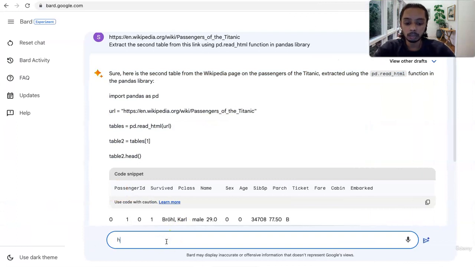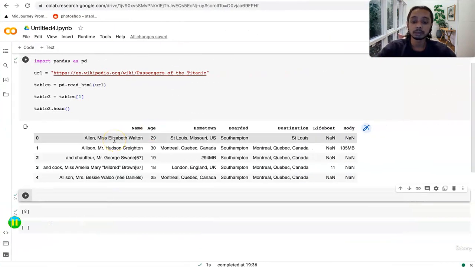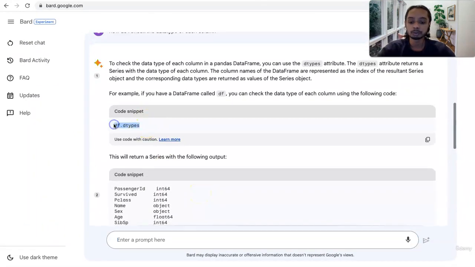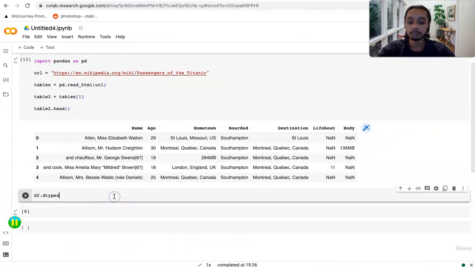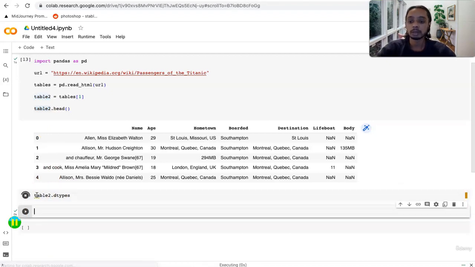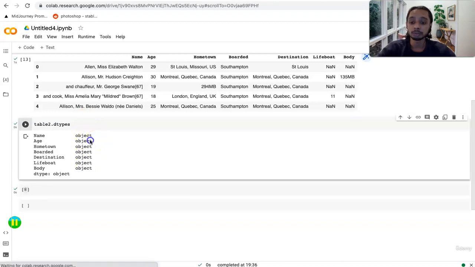Now, how do I check the data type of each column? What we're trying to figure out here is whether something is text or an integer or a float. Different types of variables are stored in Python as different data types. So we're trying to figure out what are the data types of different variables. So it says use this code, df.dtypes. Now keep in mind our variable is called table2, so we have to change df to table2 here, and here are the data types. So all of them are object, which means everything is stored as an object.